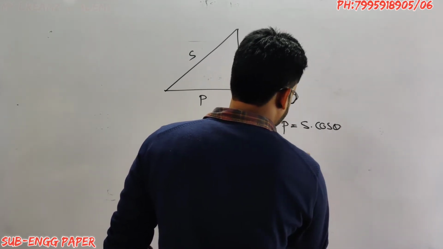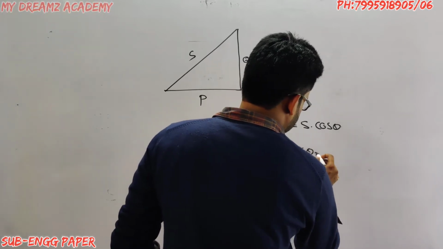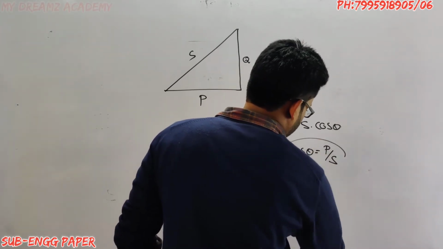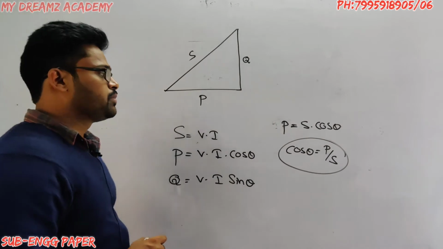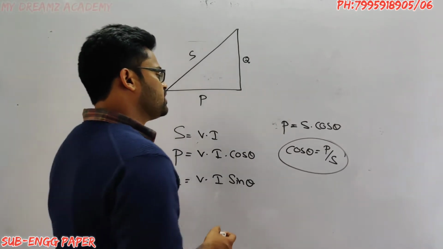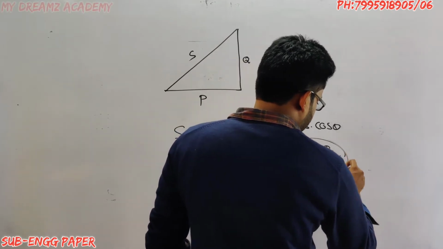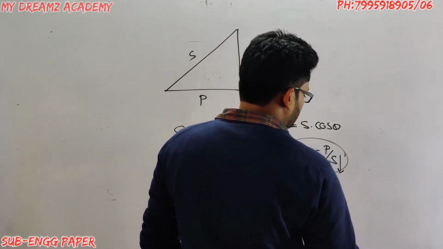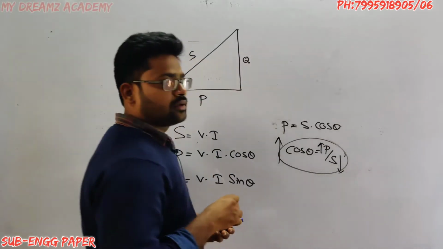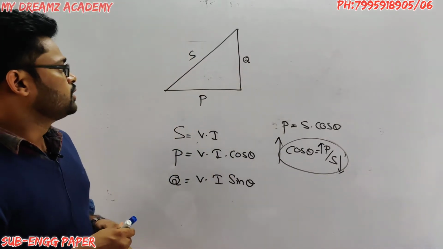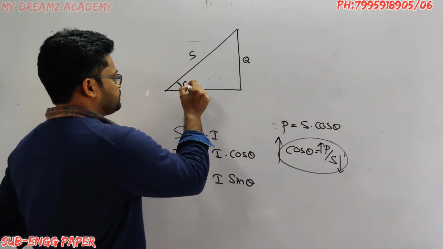From this, cos theta is equal to P by S. Always we need to keep the cos theta value very high, so active power should be high. This is the angle theta.